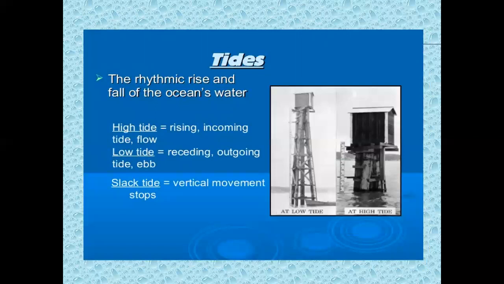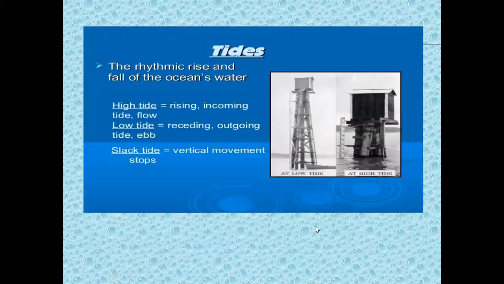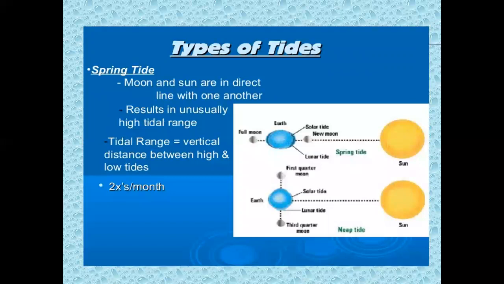Tides. The rhythmic rise and fall of the ocean's water is known as tides. High tide is rising, the incoming tide flow. Low tide is receding, the outgoing tide. Slack tide is where vertical movement stops. You can see a low tide here and a high tide here. Tides, the rhythmic rise and fall. This is done.